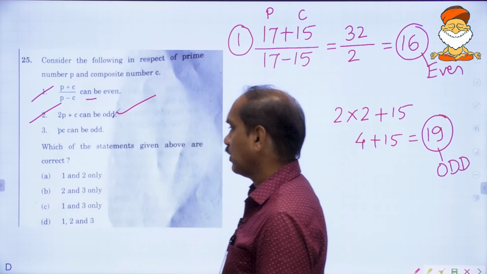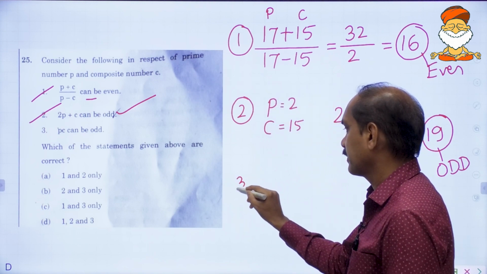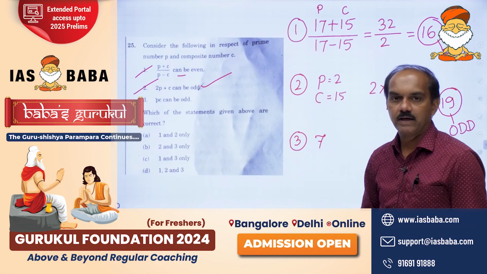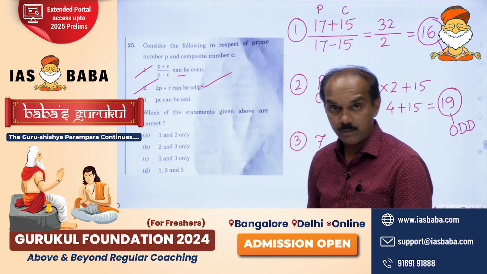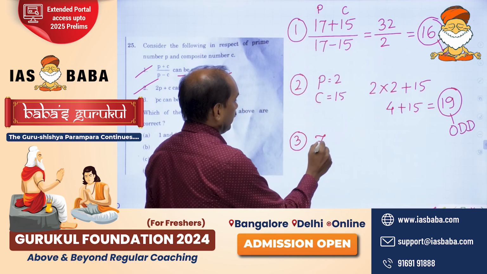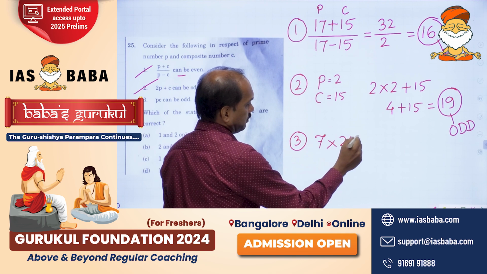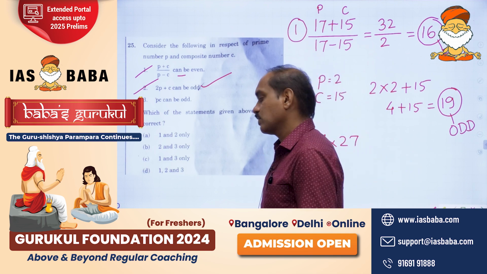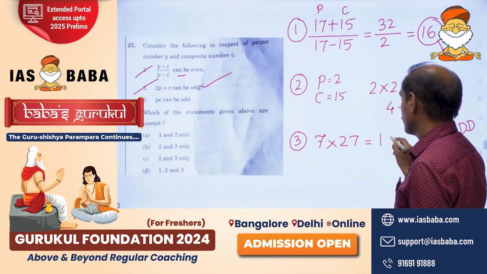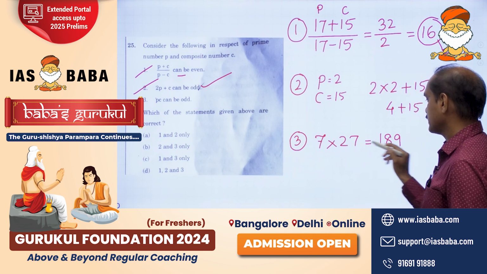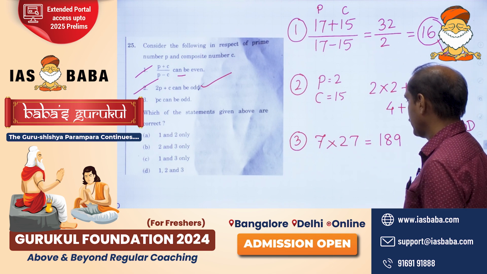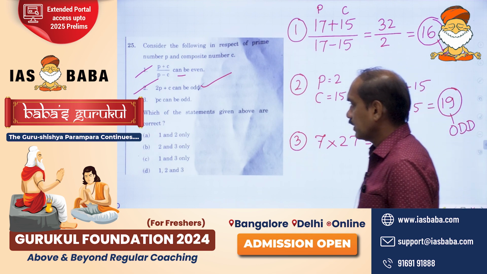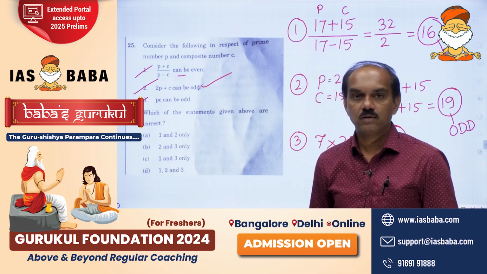Now I will have to check the last one. PC can be odd. P into C. P I can take 7, a prime number. And C is a composite number, I can take any number. 27 I will take, no problem. So if you multiply these two, how much will you get? 189. 7 7s are 49, 7 2s are 14, yes, 189. And 189 is of course an odd number. Meaning the third statement is also correct.